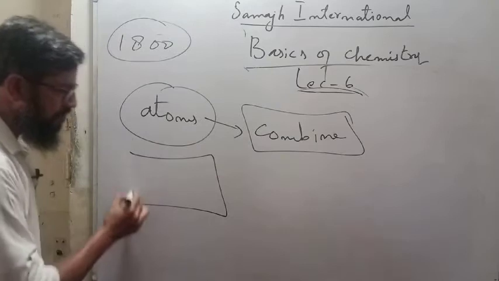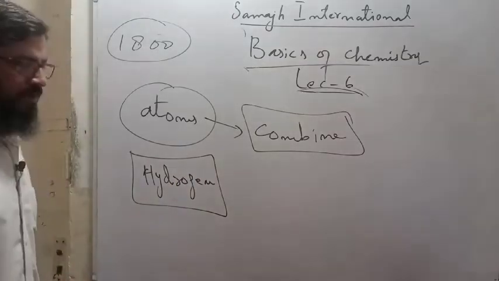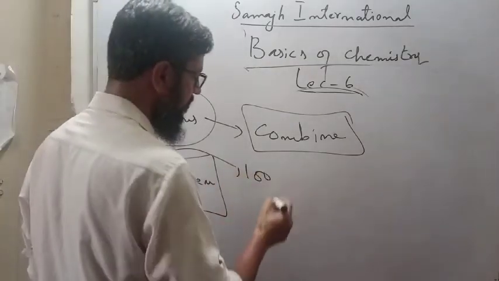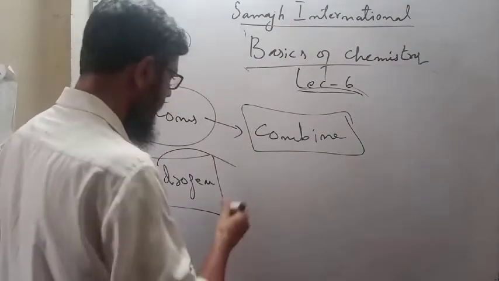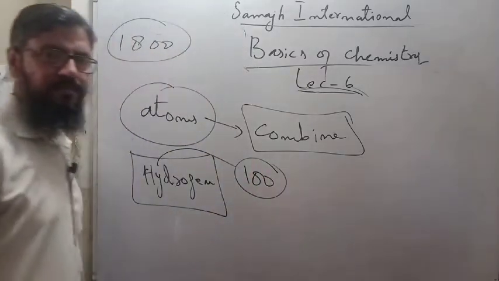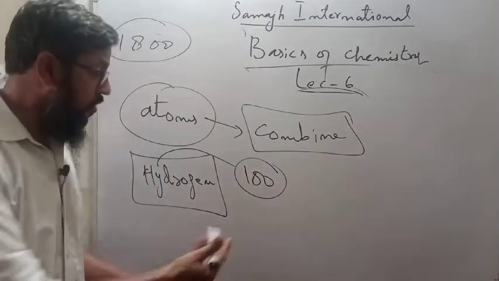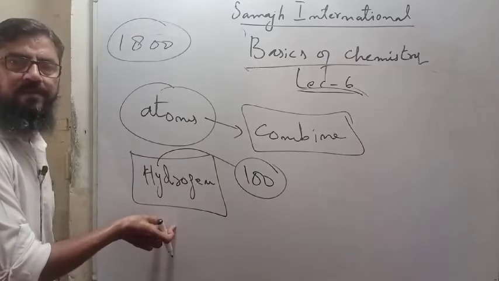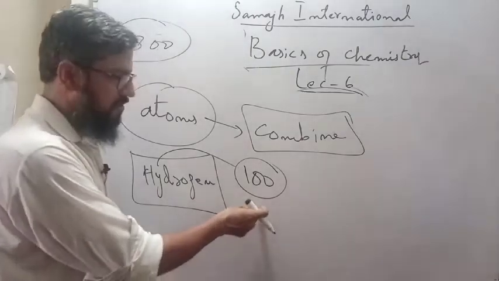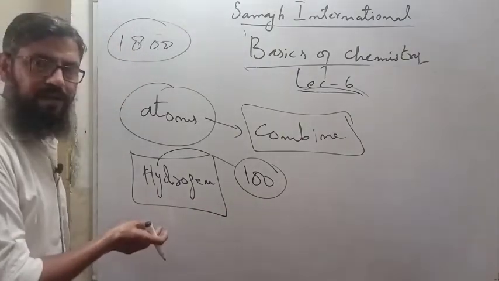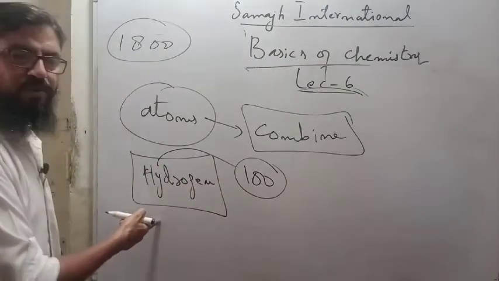Then you open the first box on which hydrogen is written and take out all 100 atoms. Sorry, 50 atoms only. Okay, fine, 100 atoms, and you take out all 100 atoms. Then you combine all these 100 atoms. These 100 atoms are now called atoms of hydrogen. You say this is a hydrogen atom. Hydrogen is just a family of these atoms. So you have taken out all 100 atoms from the first box on which hydrogen is written.